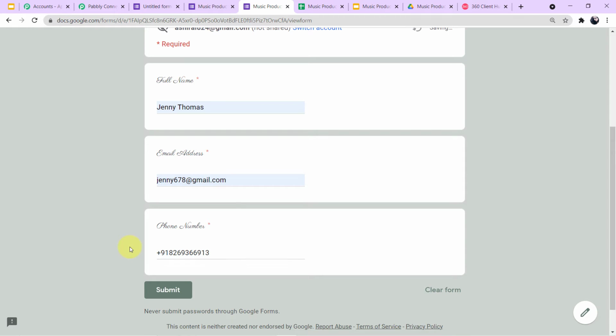One more important thing guys, here in the number section you have to give an instruction or a help text for your students to add a country code. Okay, the country code is very important to be added with the number. Why I'm telling you this, I'll tell you further in the workflow. You just have to remember that when you create a form for your students, you have to give a help text or an instruction here for your students to add the country code with the number. Now we'll submit the form.